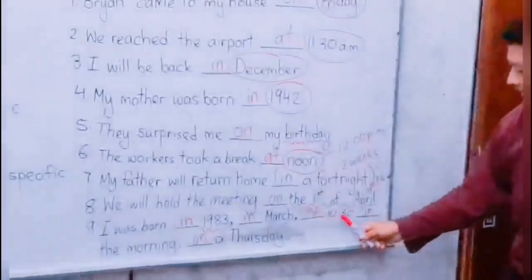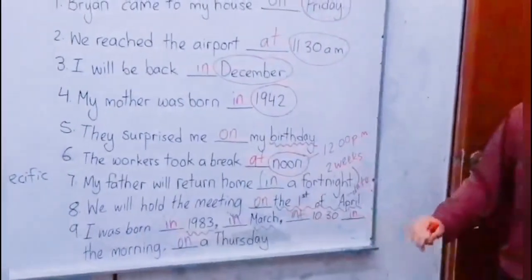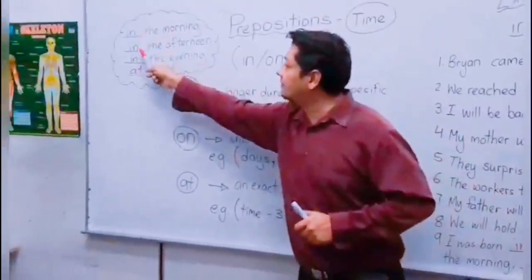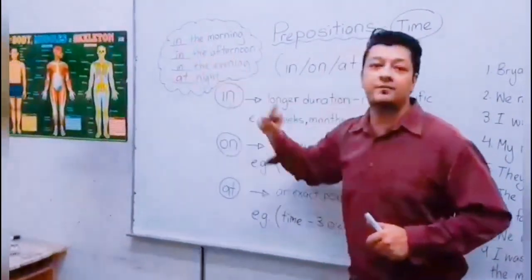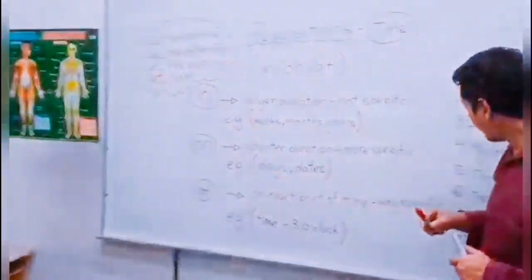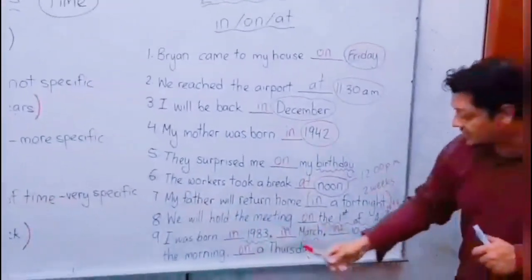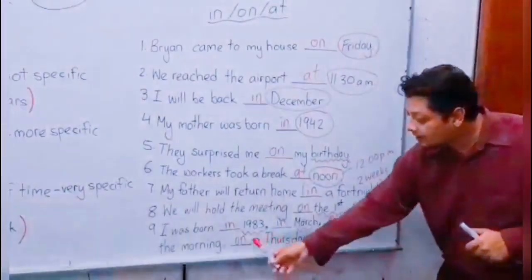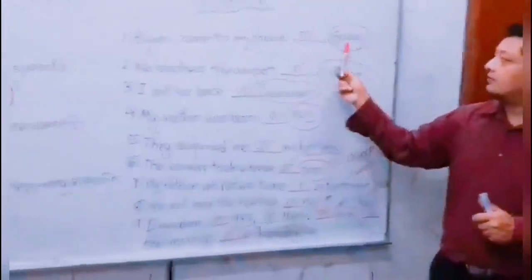And in the morning, in the afternoon, in the evening are not specific, so we use in. And finally, Thursday is a day, so when it's a day, we use on, as in on Friday.